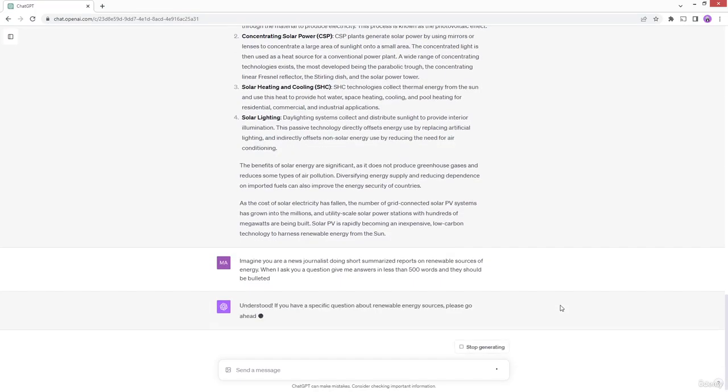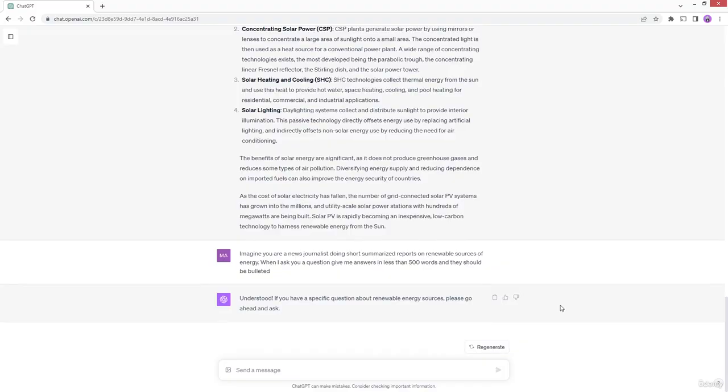I have set that context very easily for ChatGPT, so it knows what mindset I am coming from. And as you can see, it acknowledged that. It says, if you have a specific question, go ahead. Now it has kept these details in its mind. It knows that whatever I am going to ask it now has to be centered around these aspects that I told it. So now if I go ahead and ask it something like this, tell me about solar energy, especially its use in the decade 2020 to 2030.